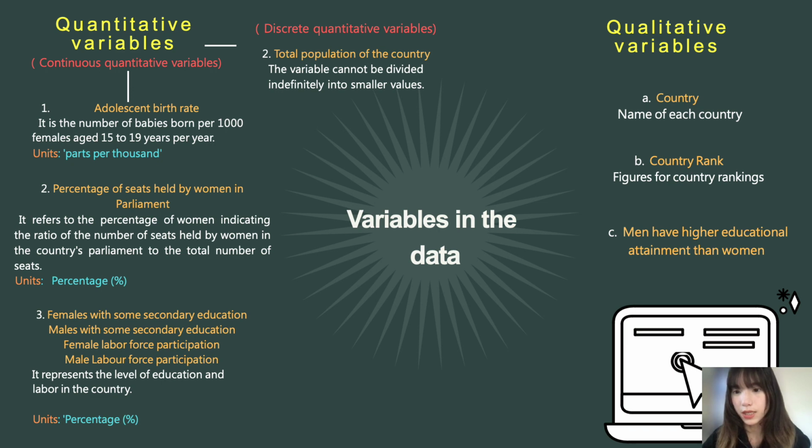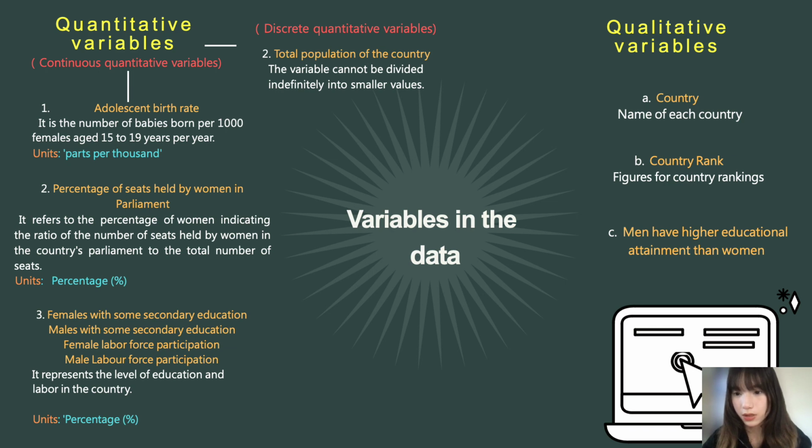A total of 7 sets of quantitative data are included in the table. These quantitative data are divided into two major parts. One is continuous quantitative variables, and the other is discrete quantitative data. The adolescent birth rate, which is the number of kids born each year per 1,000 women aged 15 to 19, is a continuous measurement. And secondly, the percentage of the seats held by women in the parliament is expressed as a percentage.